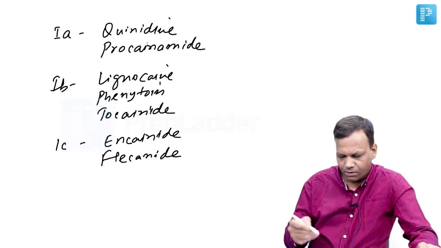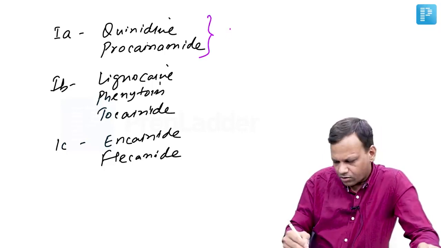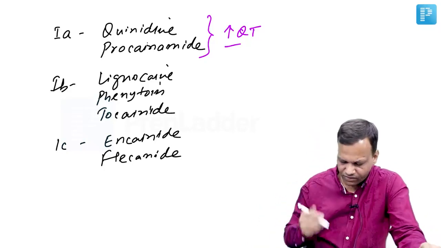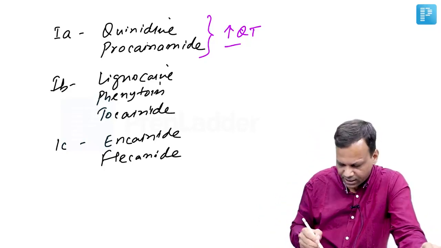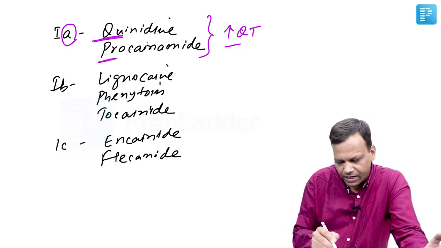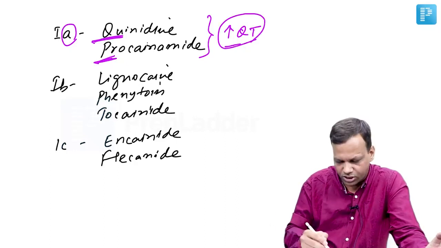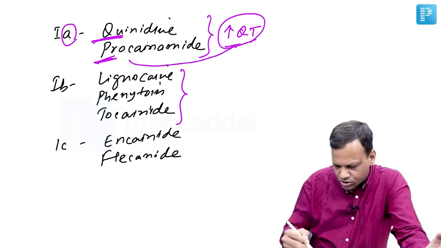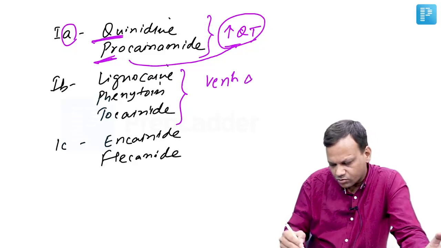Now what is important to remember, 1A drugs cause QT prolongation which can lead to torsades de pointes, and from the name you can remember 1A, they are category A, A class people are hi-fi like queen and prince, and we know queen and prince, they are cute, QT, so they cause QT prolongation. Now class 1B drugs are used for ventricular arrhythmias only. Ventricular arrhythmias only.